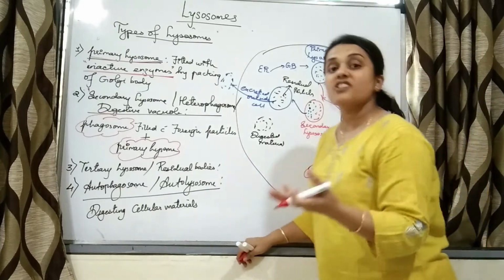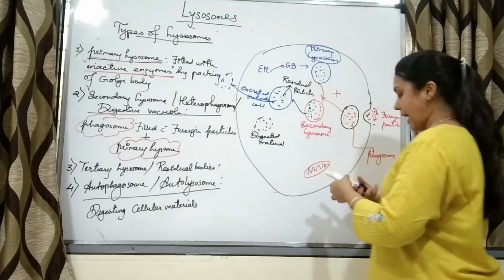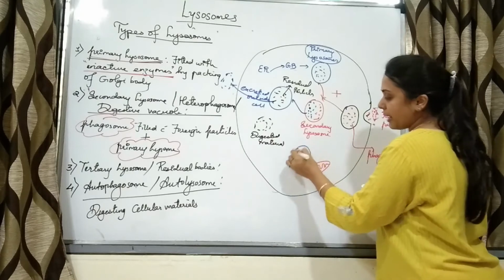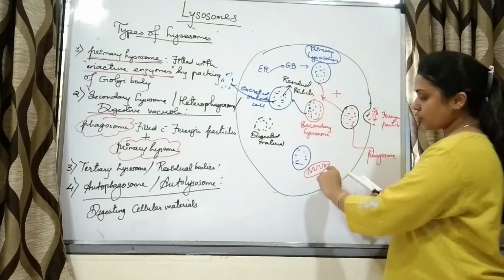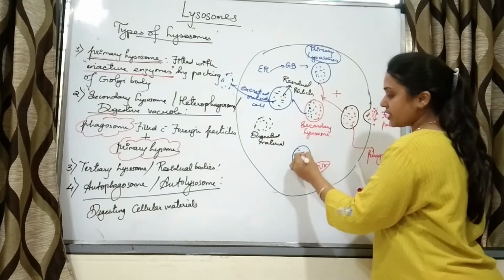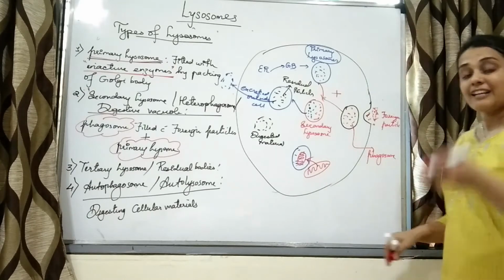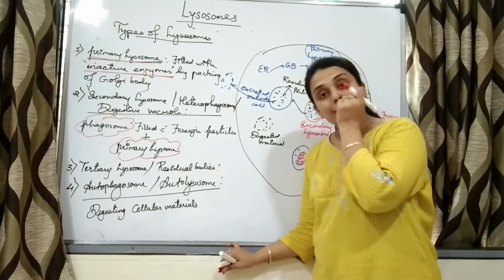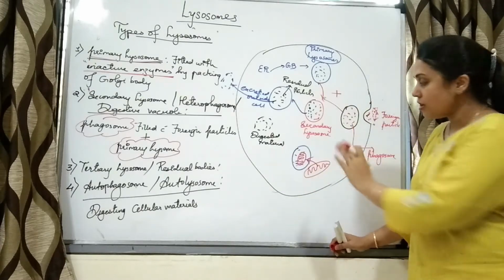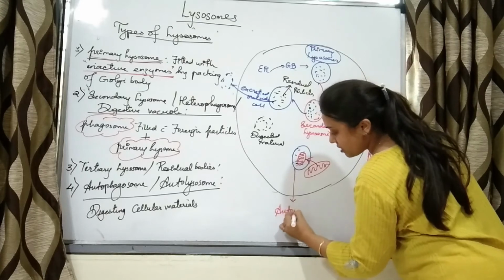Either it is an aged mitochondria or its function has been impaired. So this primary lysosome is going to take up this mitochondria. The mitochondria, which is part of the cell itself, is being digested and destroyed.